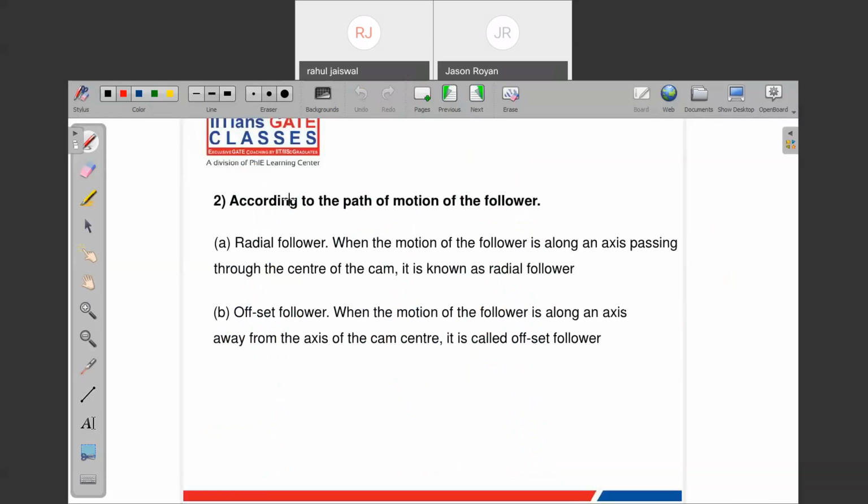Right. Note down. Another classification we can do is on the basis of the motion of the follower. A radial follower means the motion of the follower is along the axis which is passing through the center of the cam. See, let me draw the roller follower.